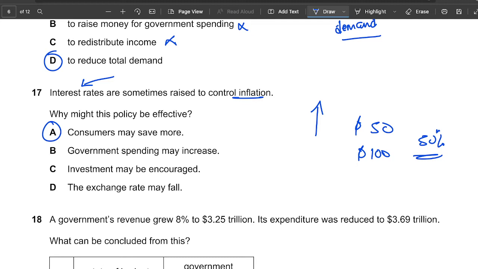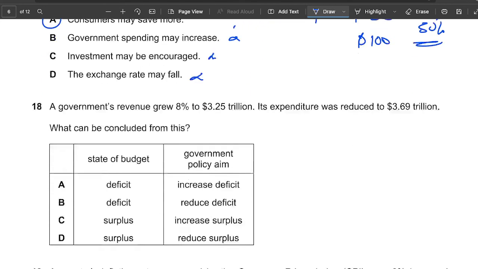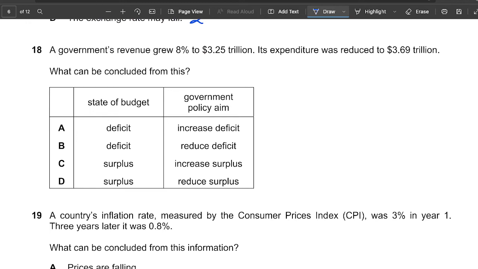Government spending may increase? No, not necessarily. Investment? No. All this is wrong. Again, this is all related to inflation. So the first answer is simple, straightforward, and easy.